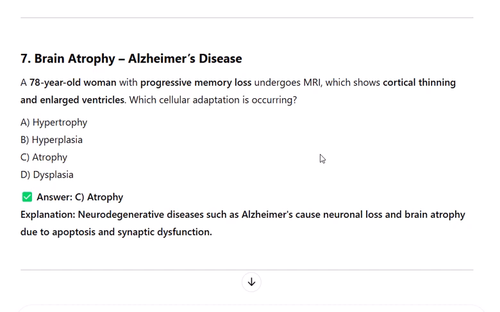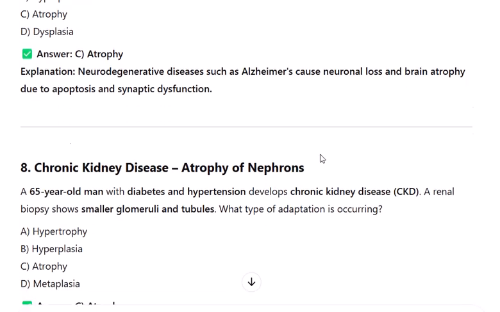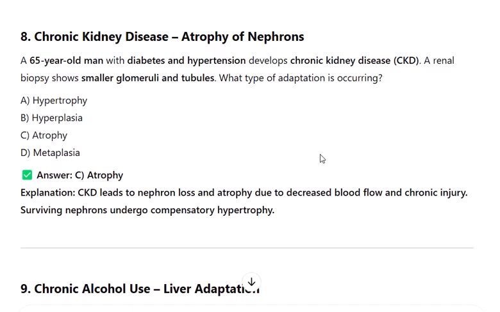8. Chronic kidney disease, atrophy of nephrons. A 65-year-old man with diabetes and hypertension develops chronic kidney disease, CKD. A renal biopsy shows smaller glomeruli and tubules. What type of adaptation is occurring? A. Hypertrophy, B. Hyperplasia, C. Atrophy, D. Metaplasia. Explanation: CKD leads to nephron loss and atrophy due to decreased blood flow and chronic injury. Surviving nephrons undergo compensatory hypertrophy.